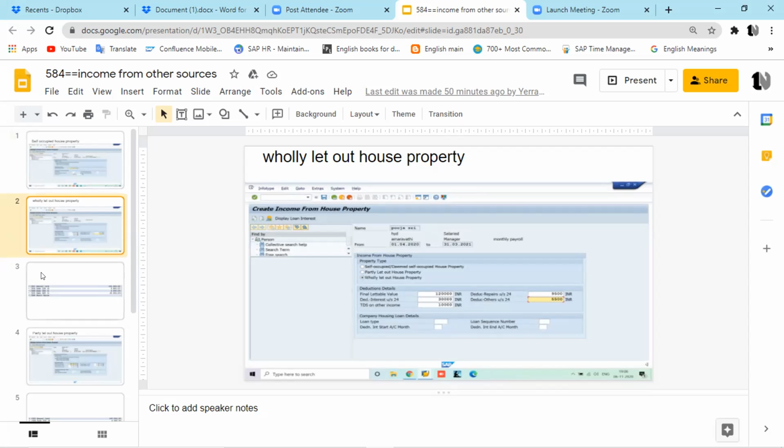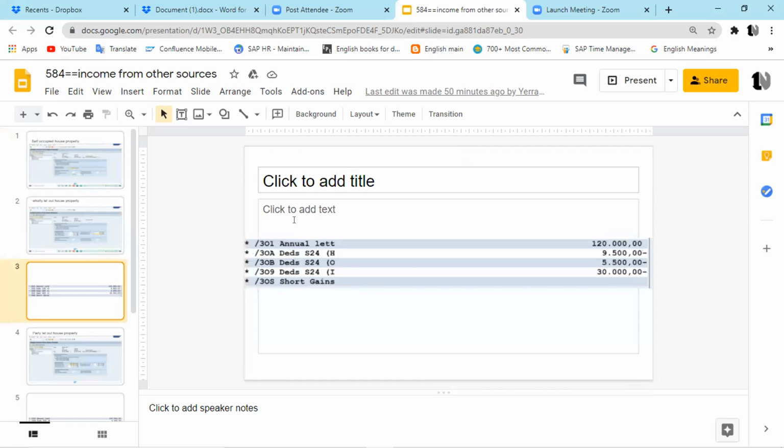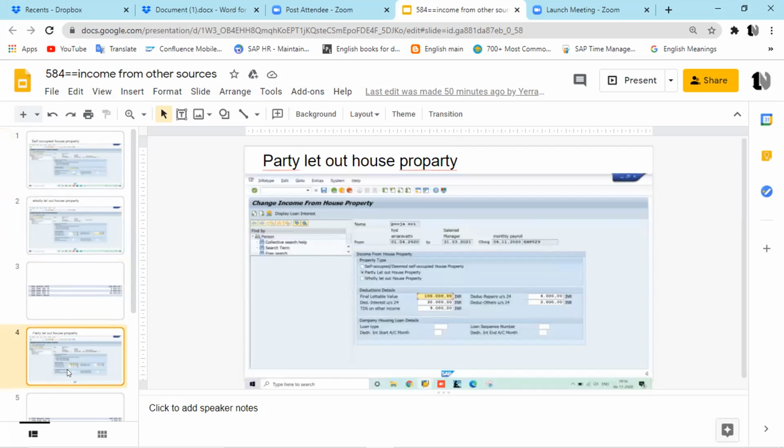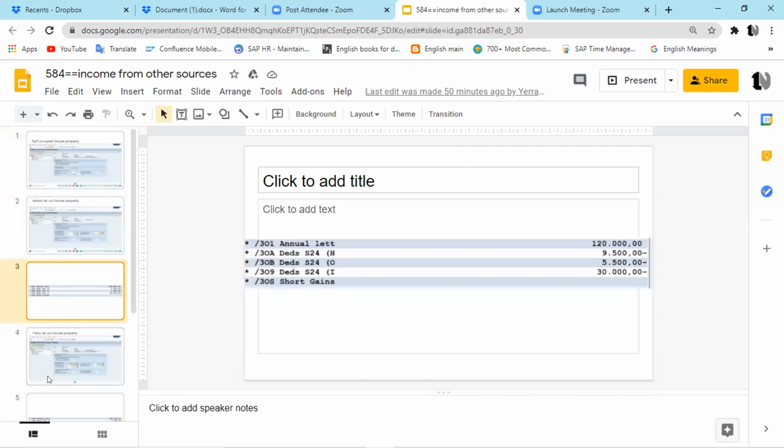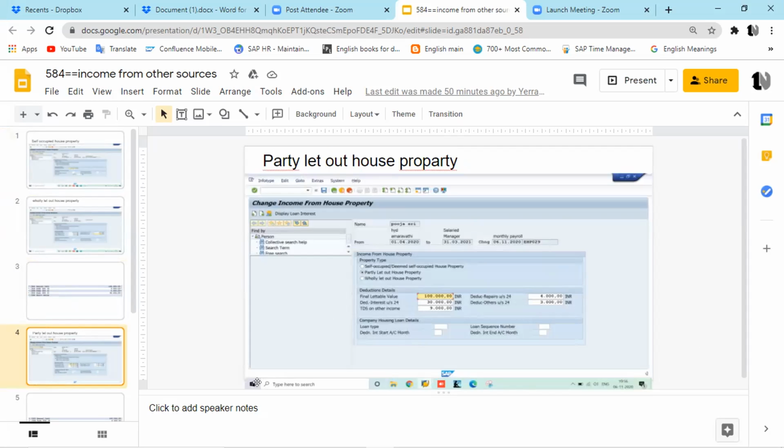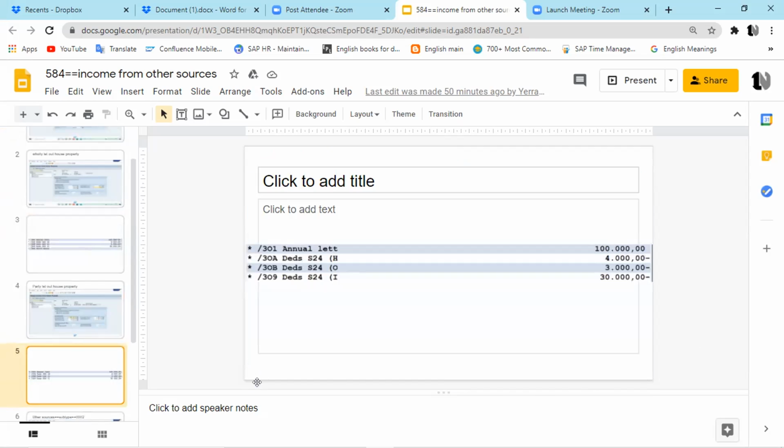And this is the result after payroll simulation. Great. So this is the deduction, the /3O series generated. That's great. And partly let out properties also you have tried. Are those the same wage types or different wage types in the secondary wage types this time? Are they different? Yes, sir. These are different.